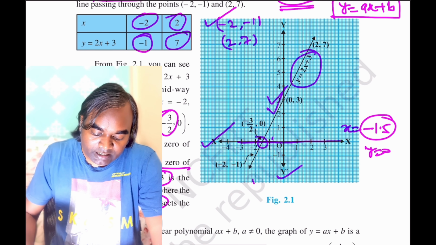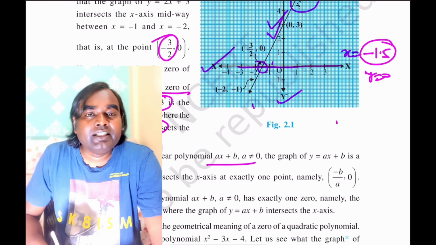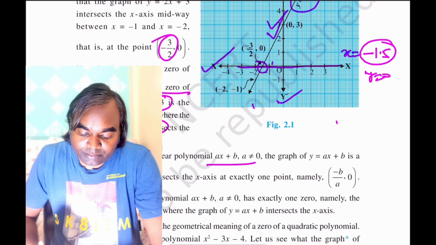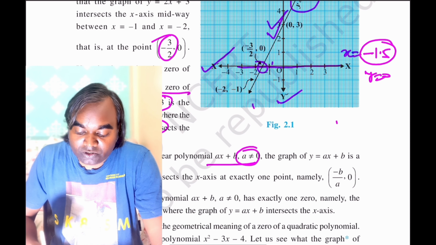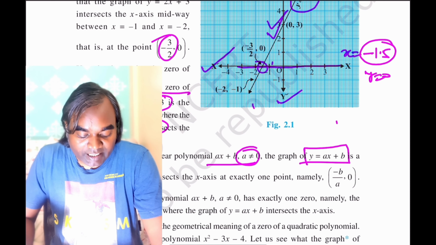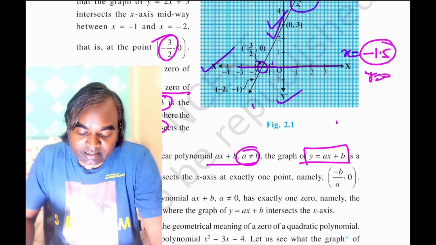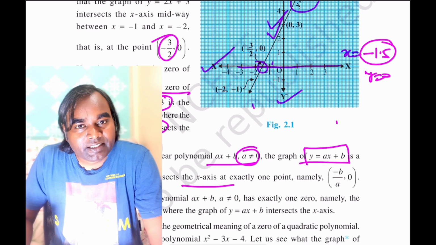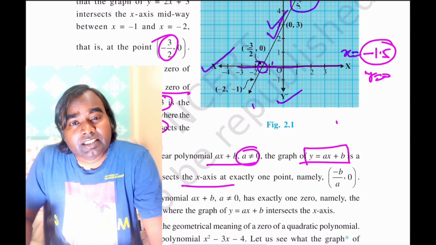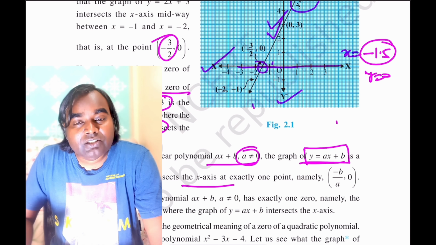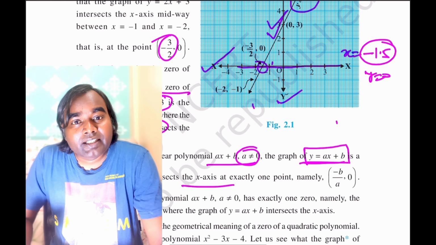Now in general, if you take any linear polynomial ax plus b, where a is not equal to 0, the graph y is equal to ax plus b represents a straight line which intersects the x axis at exactly one point. So mind it, any linear polynomial given like this, y is equal to ax plus b, will intersect the x axis at a single point.